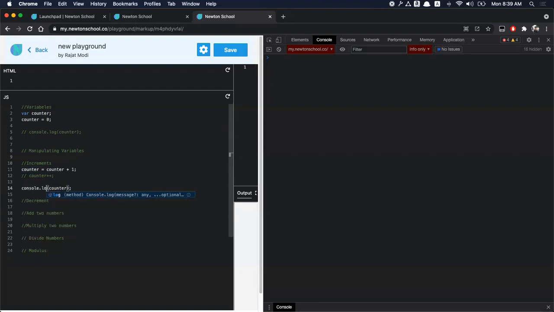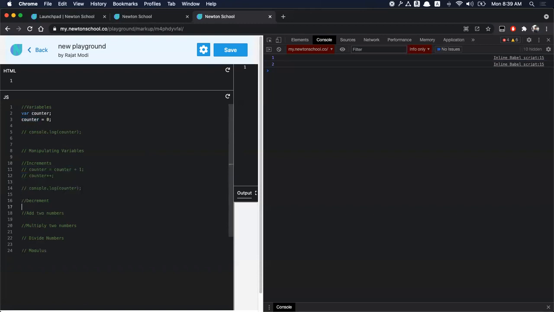Okay, my bad. I had to add a console.log to get the output. So you can see that the value is incremented by 1. Let's say I increment this now. The value should be incremented by 2, once by statement number 11, once by statement number 12. So we should get a 2. Yes, and that's what we got.